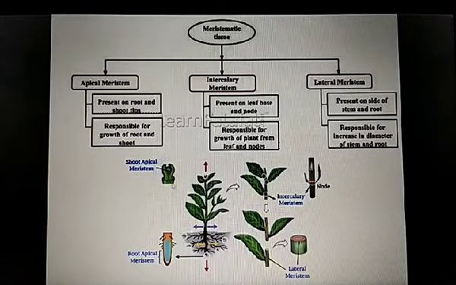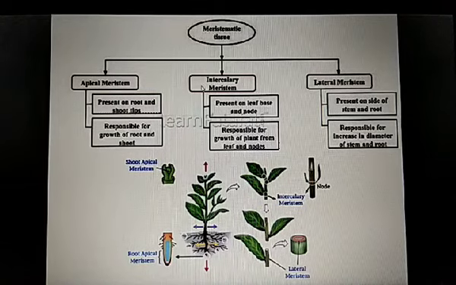As you can see in this diagram here, this is a plant, and the part which lies underground is called the root, and the upper part above the ground is called the shoot. So here you can see the shoot apical meristem is present, and here the root apical meristem. So the position of apical meristem is the root and the shoot tips, and they're responsible for growth of root and shoot. That means they increase the length of the plant.